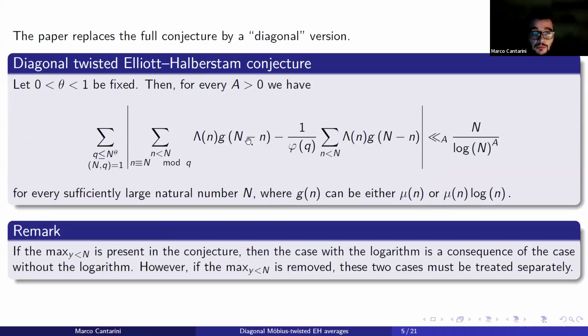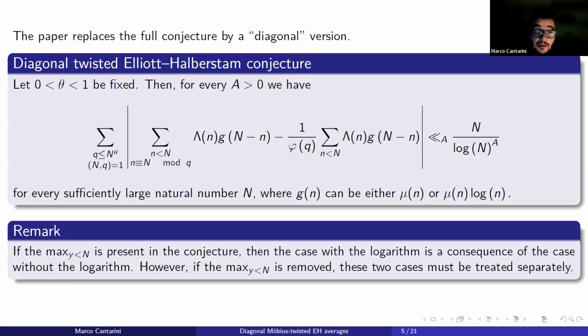So the idea is to propose a different version of the Wang-Li conjecture that we call the diagonal twisted Elliott-Halberstam conjecture. Essentially, we removed the two maximums here, so in this sense it is a weaker version of the Wang-Li conjecture, and this way we restore in some sense n in the summation and n as an argument.